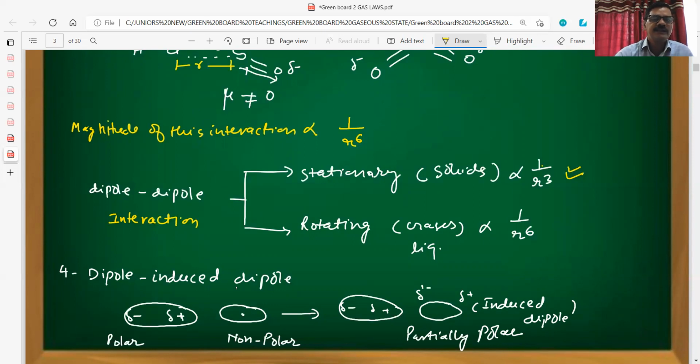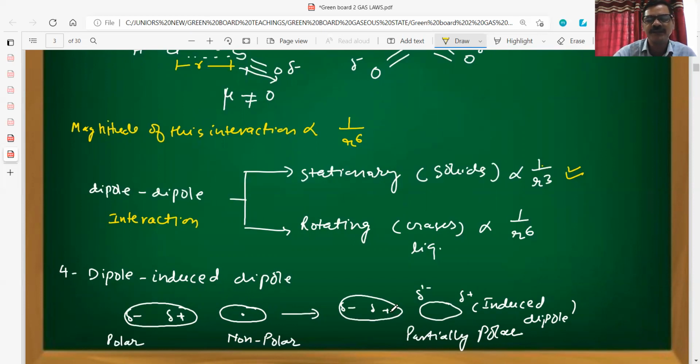After that, we can see the fourth type of intermolecular interaction is what? Dipole induced dipole. So this is the polar molecule and this is the non-polar molecule. When the non-polar molecule comes in contact with the polar molecule, there will be induction, that is, temporarily it will develop the charge.